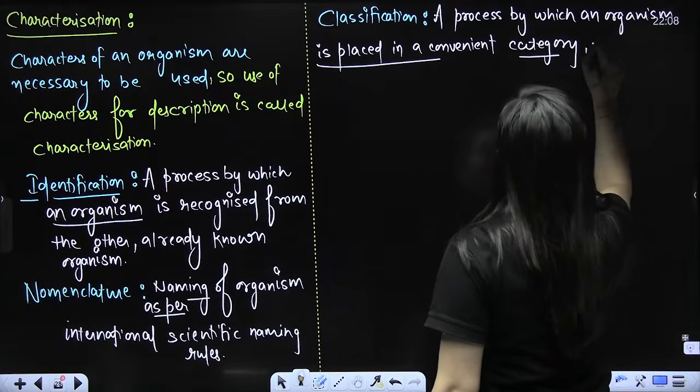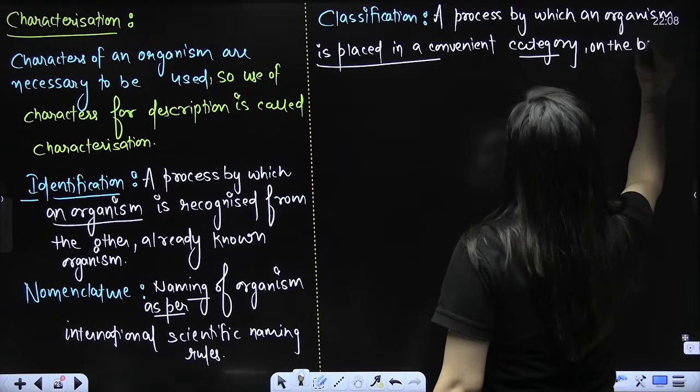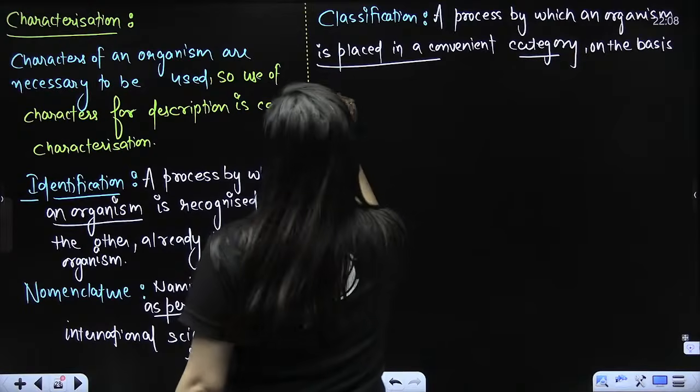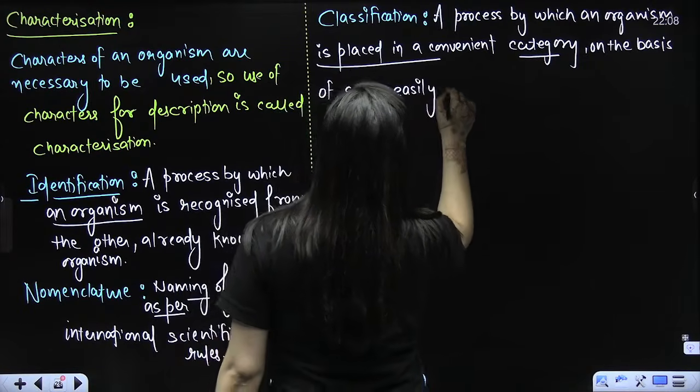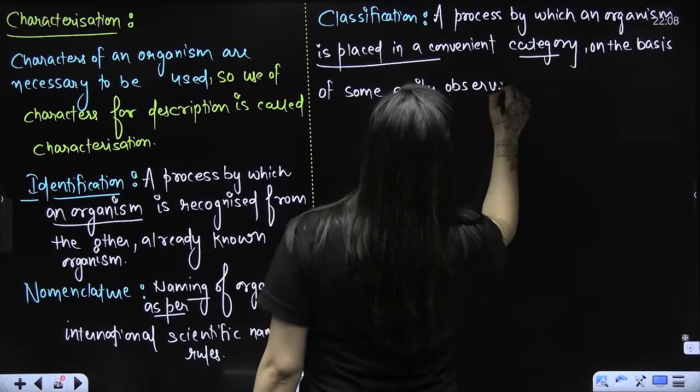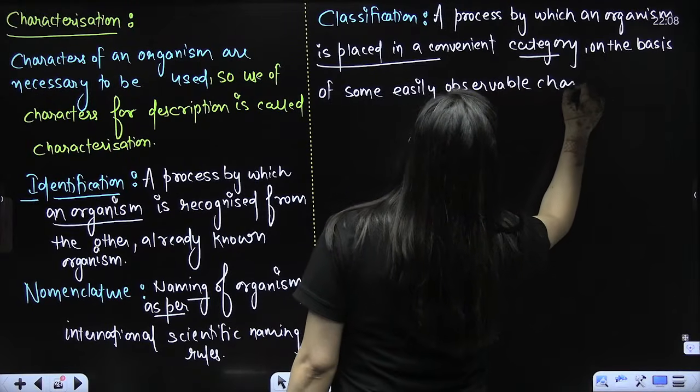On the basis of some easily observable characters.